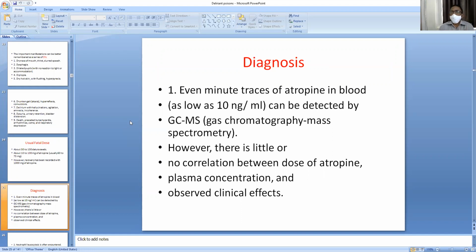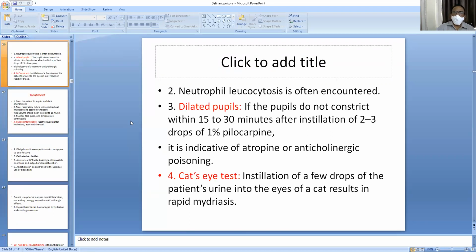That means there is no relation between the dose of atropine and the plasma concentration. Neutrophil leukocytosis is often encountered. That means if you take the WBC count, neutrophils are greater in number. That's why neutrophil leukocytosis will be observed. This is a diagnostic point.